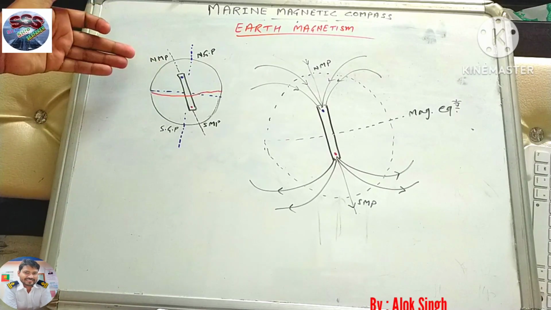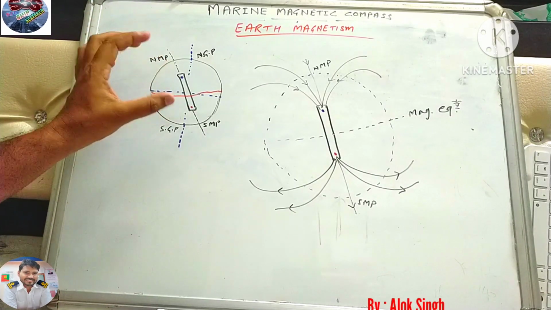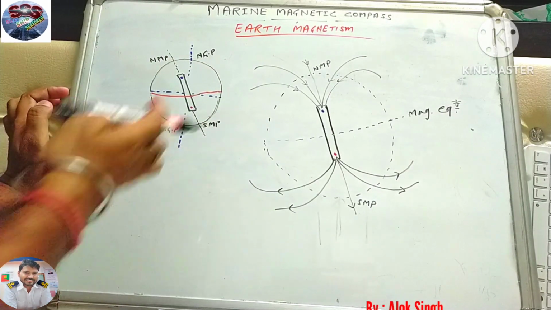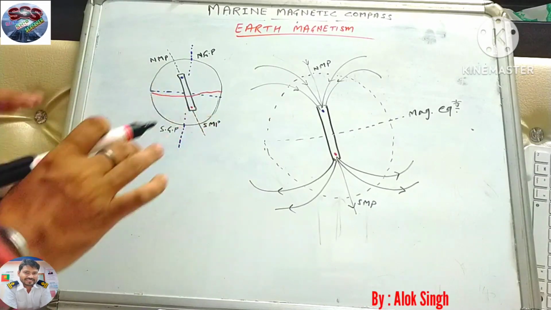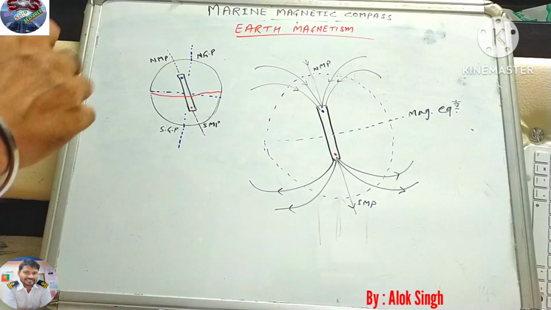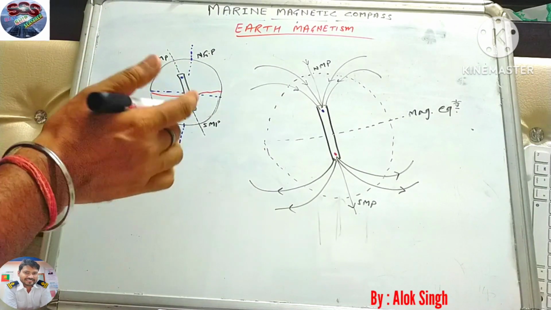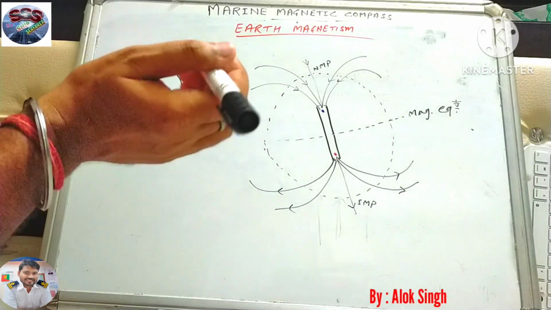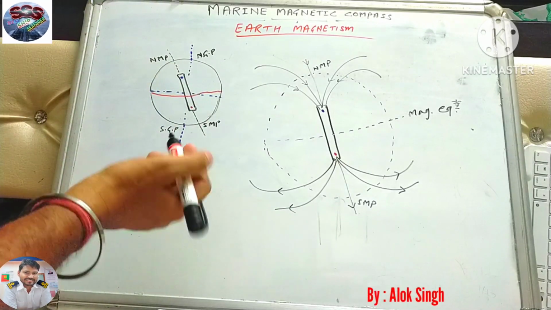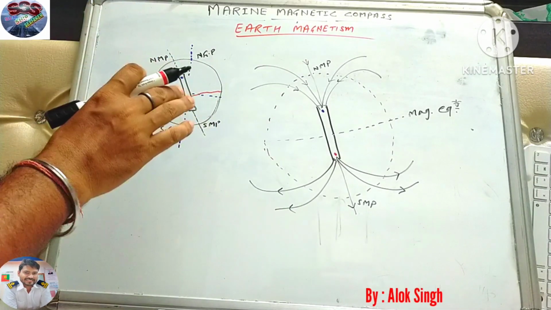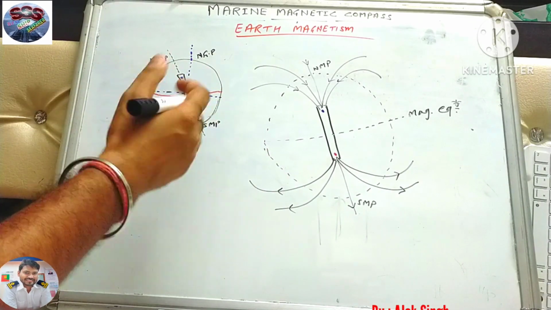What is the geographical pole, what is the north magnetic pole, south magnetic pole, and so on. Suppose this is the earth. Here I'm showing a magnet, but it is not exactly a magnet. How the earth behaves like a magnet, you must have studied in your academy. If not, you can take help of Google. It is not required for our syllabus, but if you are curious, you can check how the earth behaves like a magnet.